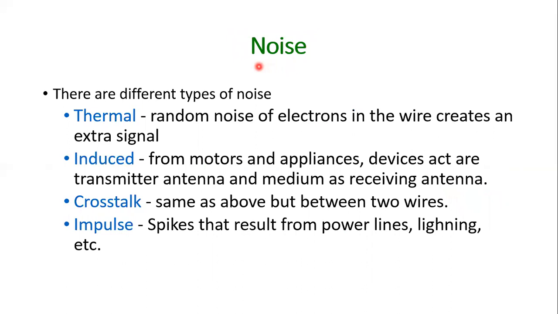Then the third impairment is noise. So there are different types of noise: thermal noise, induced noise, crosstalk, and impulse. Thermal noise is the random motion of electrons in a wire that creates an extra signal. Then induced noise comes from motors and appliances, acting as transmitter antenna, with the medium as receiving antenna. Then crosstalk is the same as the above but between two wires. Then impulse noise is spikes that result from power lines, lightning, etc. So these are the various noises.